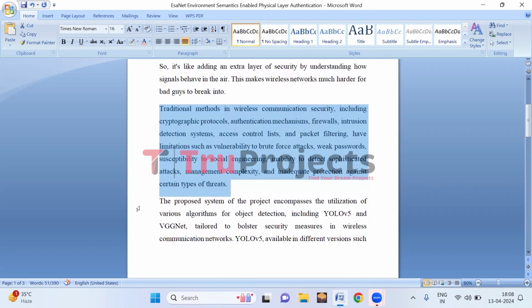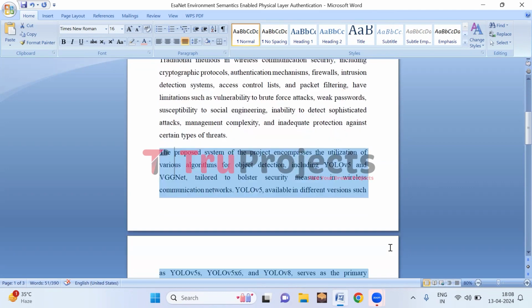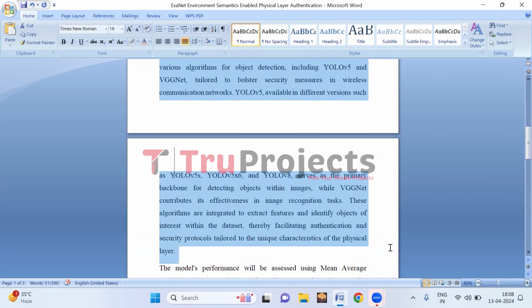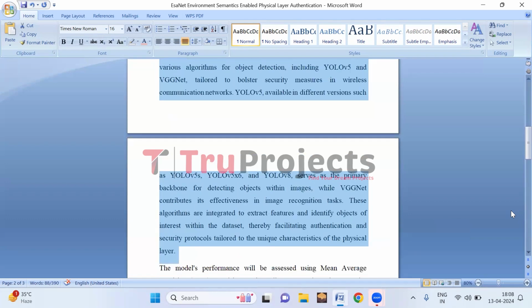The proposed system integrates various algorithms, notably YOLO V5 and VGGNet, to enhance security in wireless communication networks through object detection. YOLO V5, offered in different versions like YOLO V5S, YOLO V5X6, and YOLO V8, is primarily responsible for detecting objects within images.